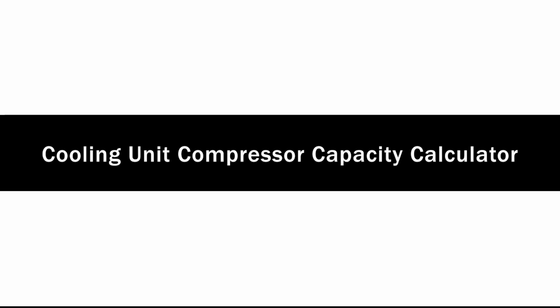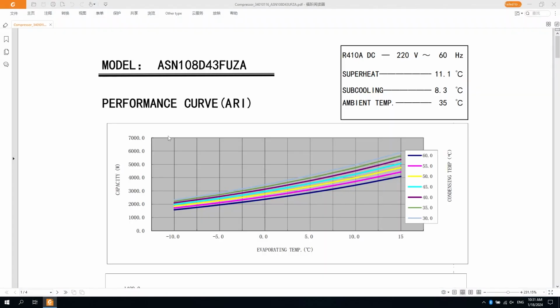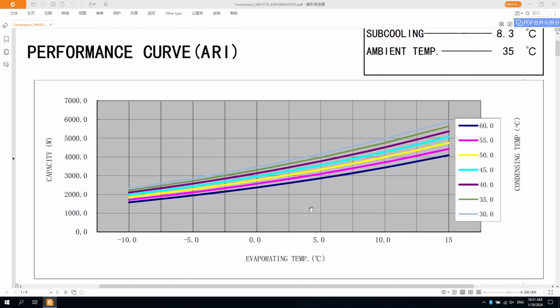In this video, I will show how to make a cooling unit compressor capacity calculator. The compressor is the core device of the cooling unit. The performance of the compressor represents the performance of the cooling unit. Technicians often need to check the cooling capacity of compressors under different operating conditions. Cooling capacity provided by most compressor manufacturers is in curves, which is very inconvenient and time-consuming to look up.